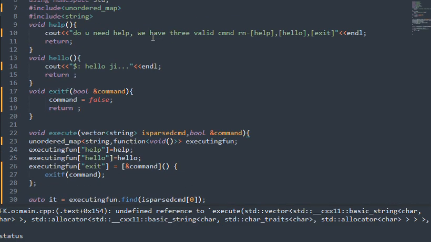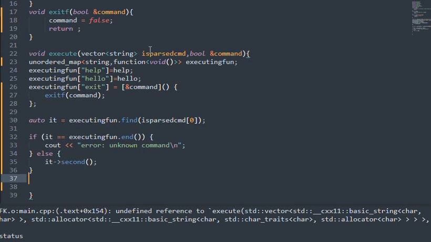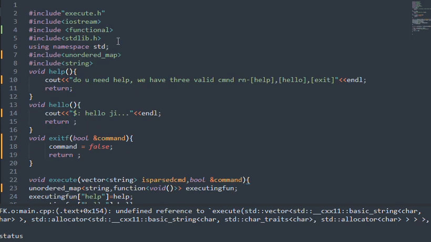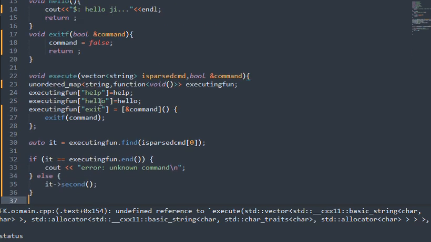Now we go to the execute. Here comes the main thing. You can get the header file as well, which is simple. Here is the execute function, with the parsed command, which is a vector, and a bool reference. We are getting the reference variable, which we are calling command, but which is exactly the program state. I think I made a mistake in naming it, but it's running okay. This is the program state, the bool data type.